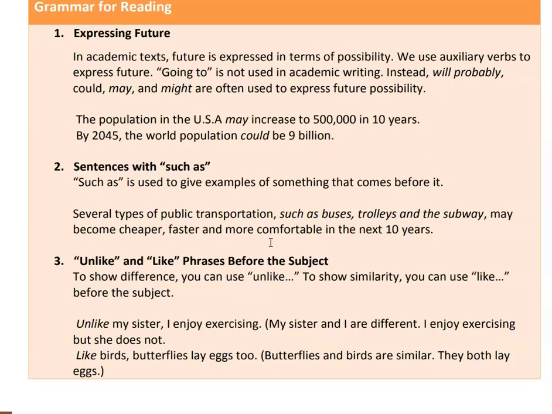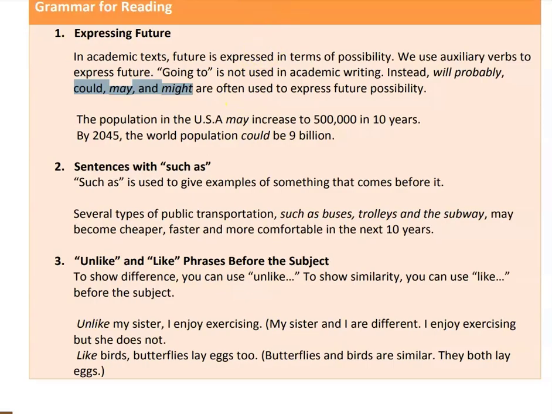In academic texts, we use will probably, because we never know for sure. Well, we may be able to know sometimes, but not often. We can use could, may, and might to express future. So will probably, could, may, and might. These are all possibilities. Will probably is a very strong possibility. Could, may, and might are not as strong, but they're still possibilities.